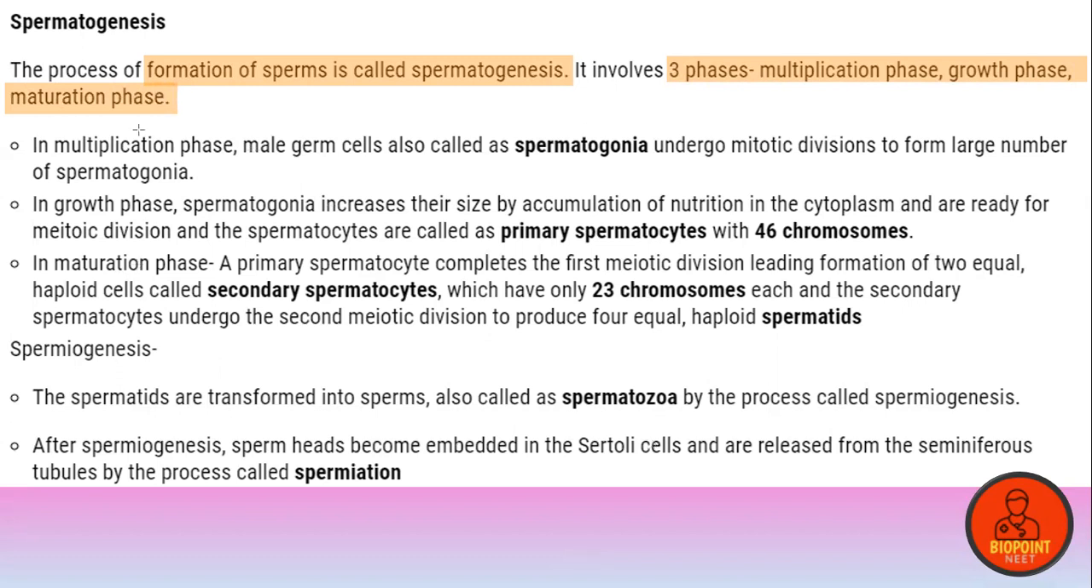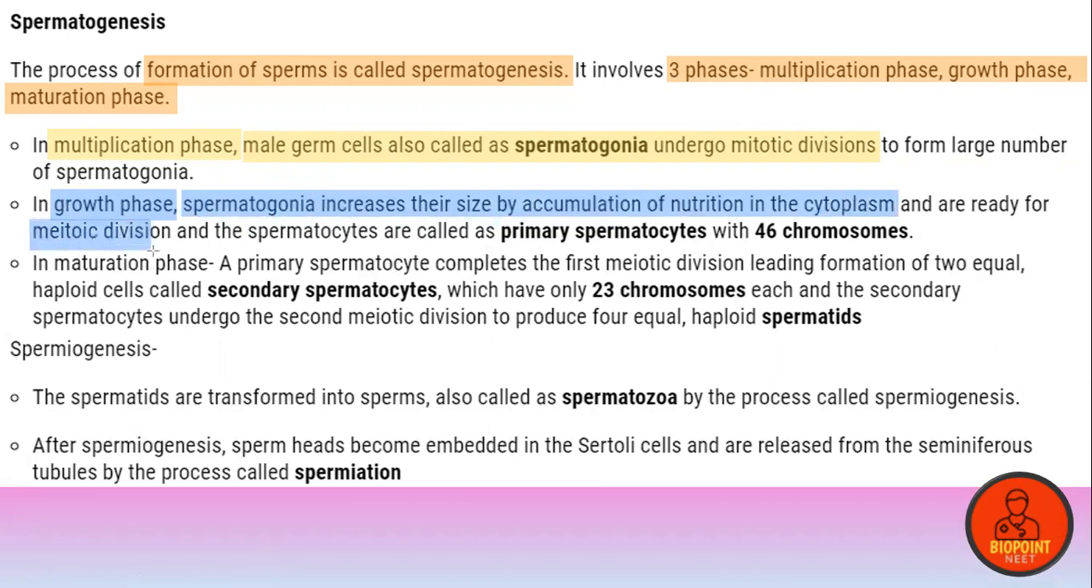First we are going to study the multiplication phase. In the multiplication phase, the male germ cells, also known as spermatogonia, undergo mitotic division to form a large number of spermatogonia cells. That is the first step. Second step is the growth phase. In the growth phase, these formed spermatogonia increase their size by the accumulation of nutrition in the cytoplasm and get ready for the meiotic division, and the spermatocyte in this case is known as the primary spermatocyte, having a total number of 46 chromosomes.